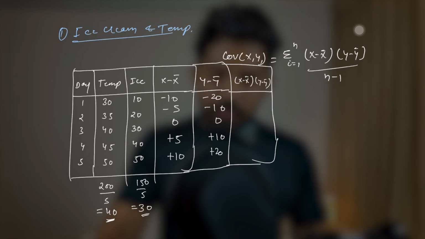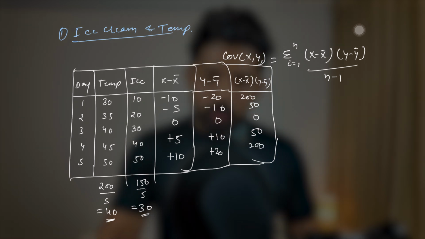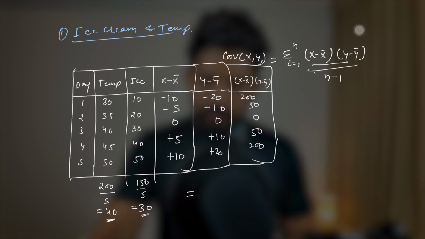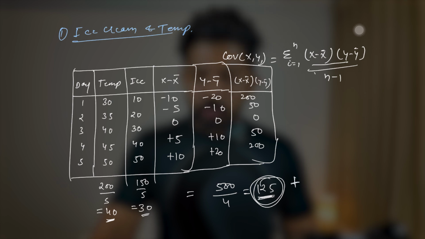Now let's multiply these values. So it will be 200, 50, 0, 50, and 200. Okay, now let's populate these values in this formula. We have already calculated this value, so we'll just add these values: 200 plus 50 is 250, plus 250, it will be 500, over n minus 1. N is 5, so we get 4. 500 over 4 is 125. This means the covariance is 125, which is highly positive.